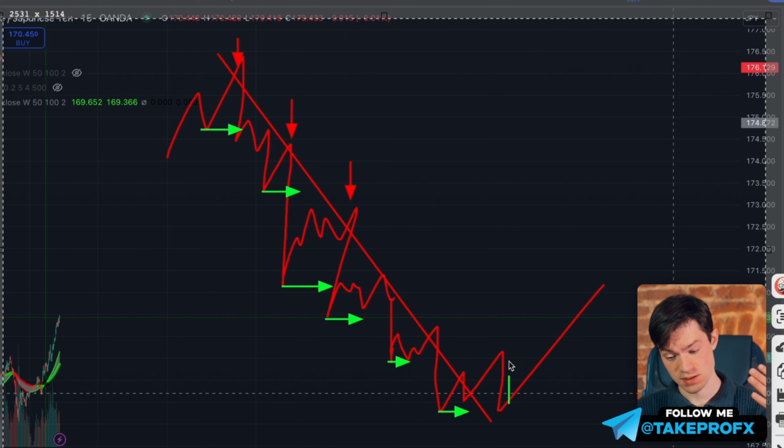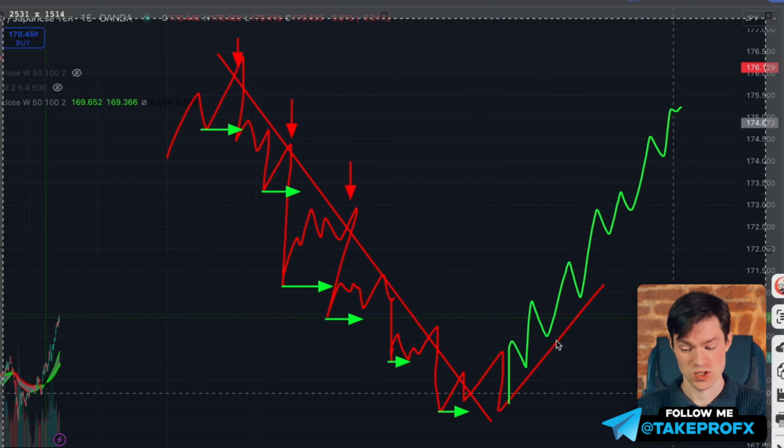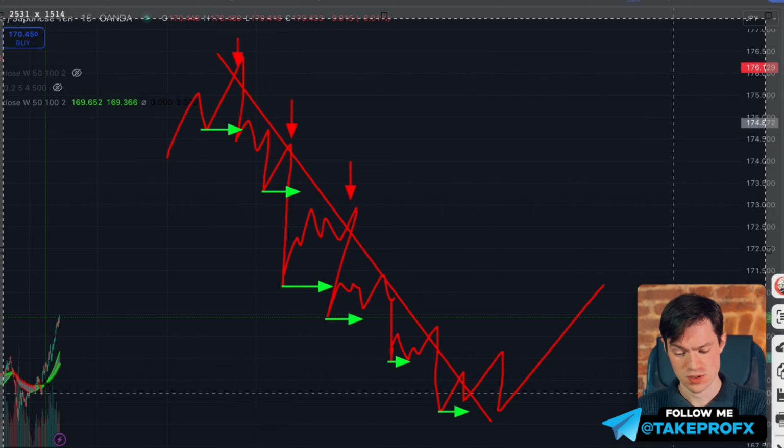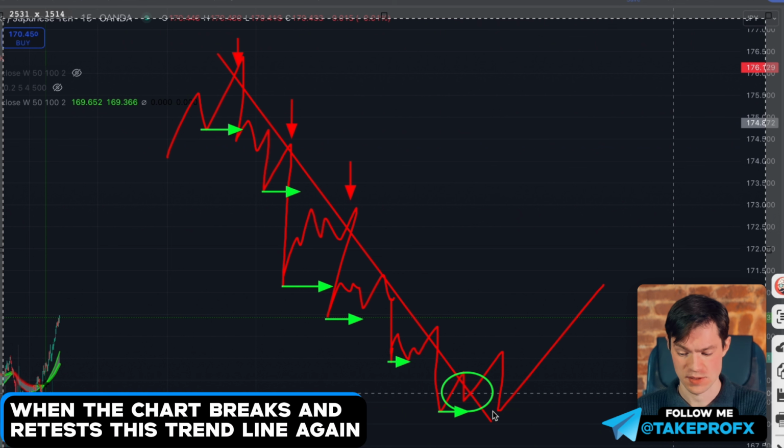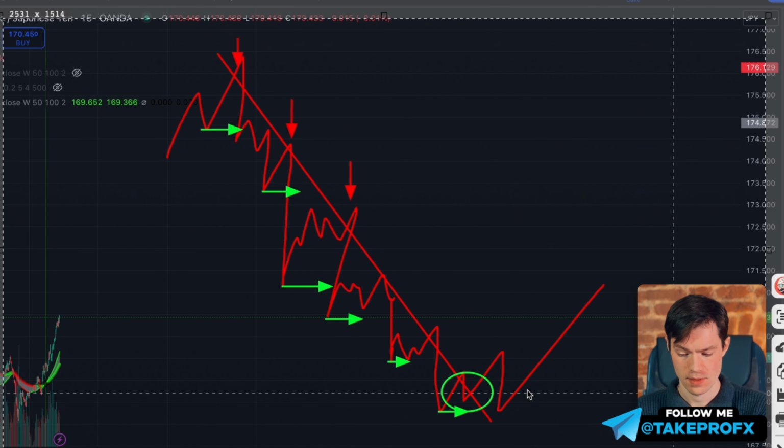So the same is true with the maximum values. If they are constantly rising and updating, it means that there is an upward movement in the stock market. So how do I understand at what point another trend appears? When we already have some history in the form of this fall, it is much easier for us to work with the chart, because we have the main trend line which accompanies our movement, and the key moment appears exactly when the chart breaks and retests this trend line. So the presence of the retest tells us that the market's trend has changed.